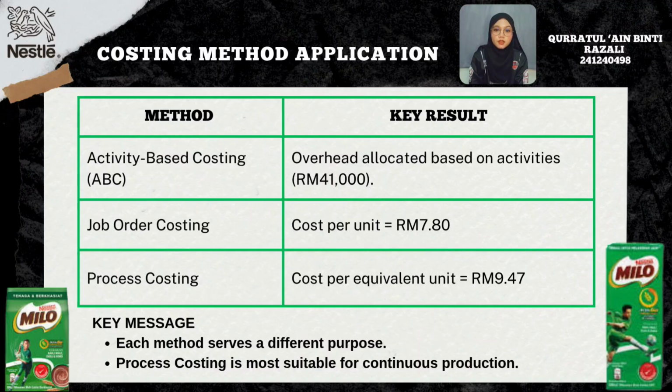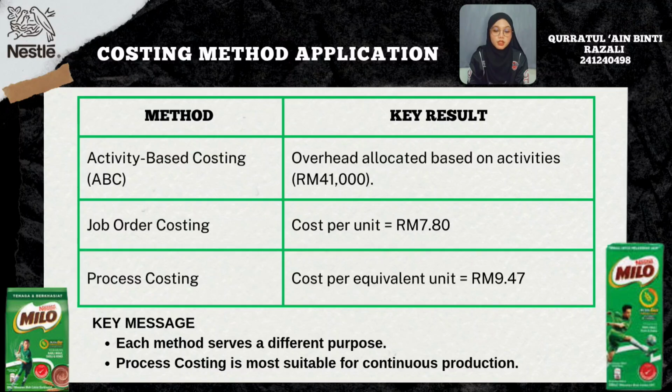First, we calculate the activity rate for each activity. For machine setup, the total overhead cost is 30,000 ringgit and there are 60 setups. So, 30,000 ringgit divided by 60 setups equals 500 ringgit per setup. Since Milo requires 20 setups, 20 multiplied by 500 ringgit equals 10,000 ringgit.